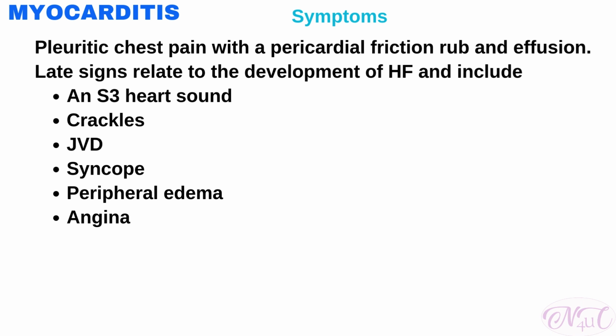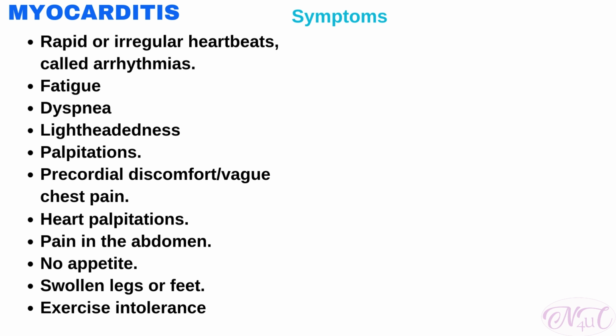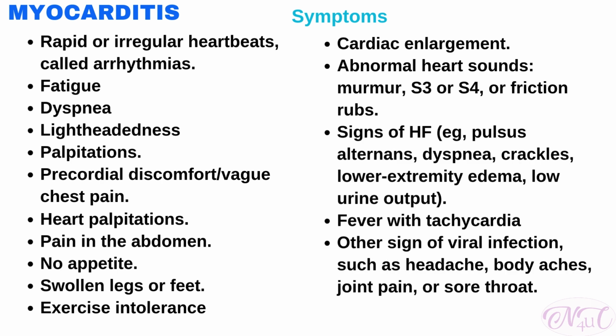Common symptoms may include rapid or irregular heartbeats called arrhythmias, fatigue, shortness of breath, that is dyspnea at rest or during activity, lightheadedness, occasional precordial discomfort or vague chest pain, heart palpitations, pain in the abdomen. Patient may not have appetite, swollen legs or feet, exercise intolerance, cardiac enlargement, abnormal heart sounds, murmur, S3 or S4, or friction rubs.